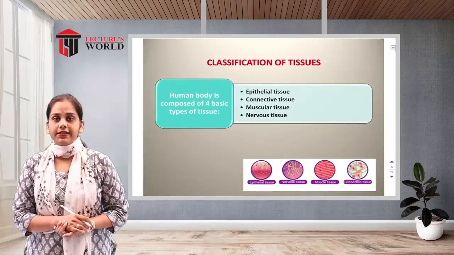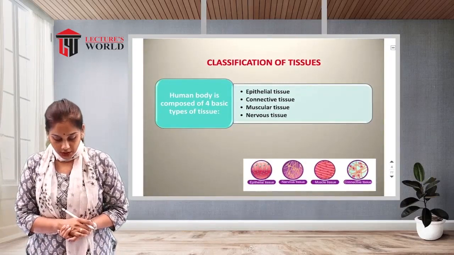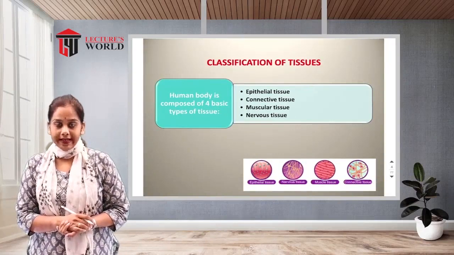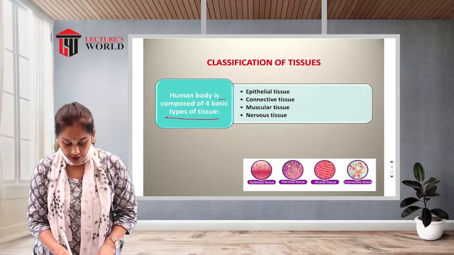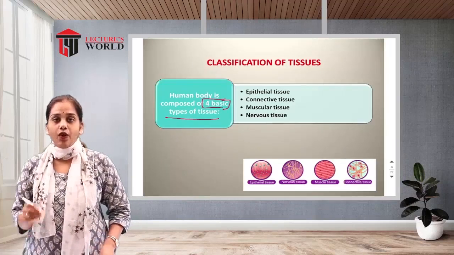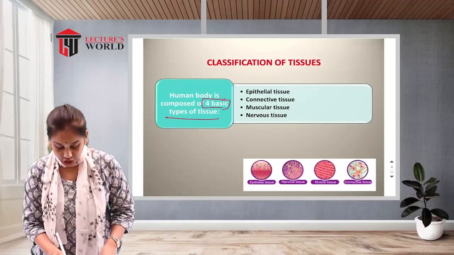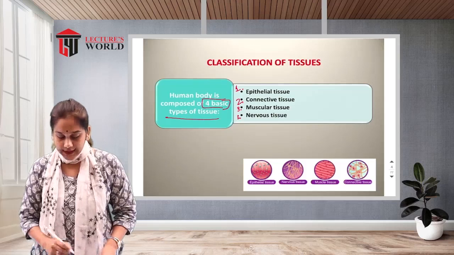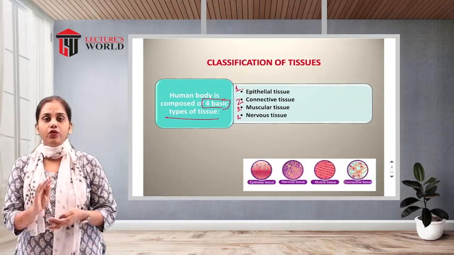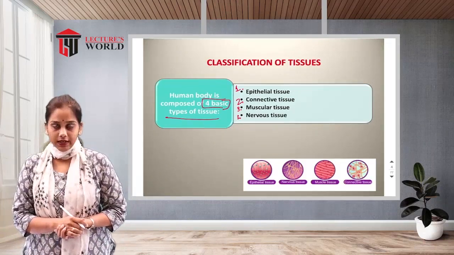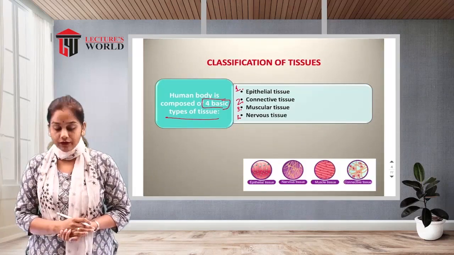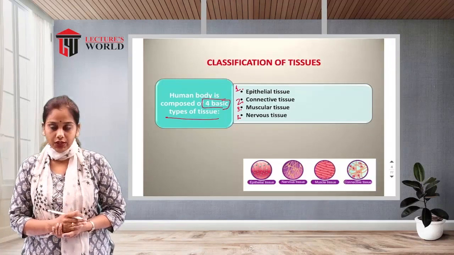Now we will see the classification of the tissues. The human body is composed of four basic types of tissue. First is epithelial tissue. Second is connective tissue. Third is muscular tissue. Fourth is nervous tissue. So there are four types of tissue, four basic types of tissue in our body.